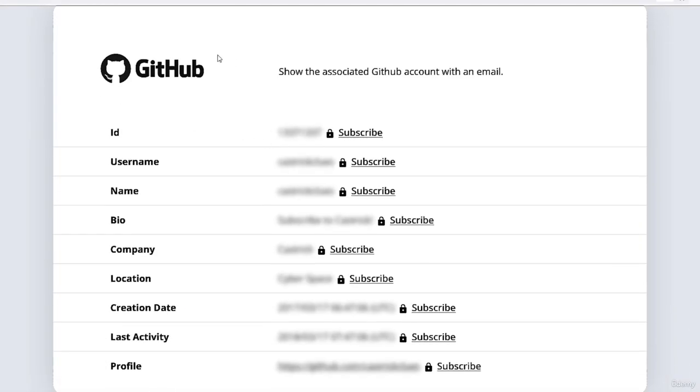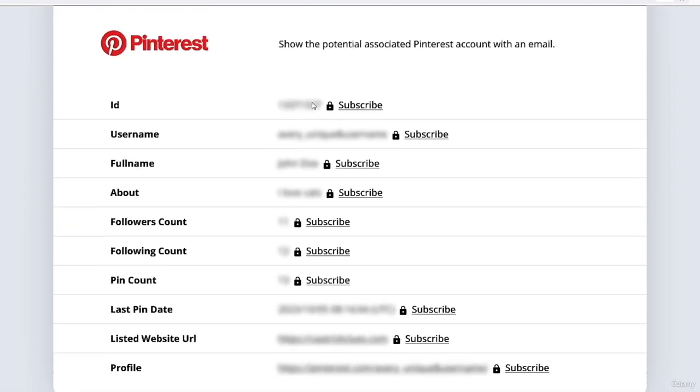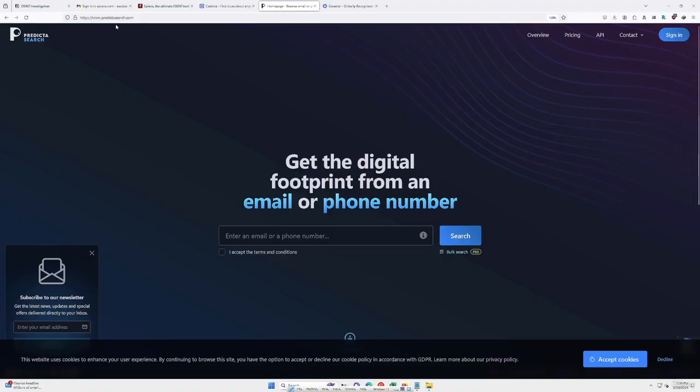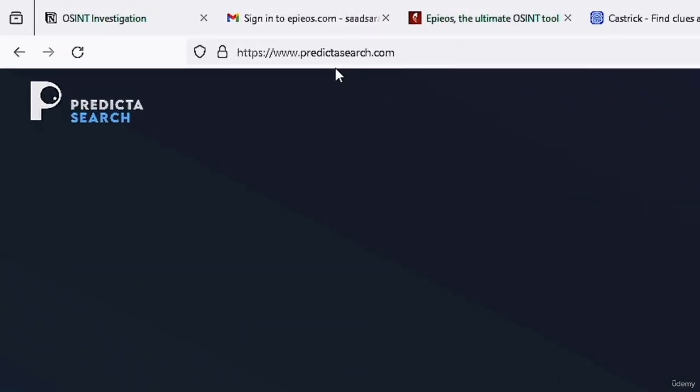We can see that he has a GitHub account, and we already know this. We have already gathered his GitHub account before. And he has a Pinterest account, which we did not gather before. So as I said before, if I find an account that is associated with a certain website, I can just simply go to Pinterest and then search for the person name and find whether they have an account or not. And most of the time you'll be able to find them on Pinterest or any other website where they have an account.